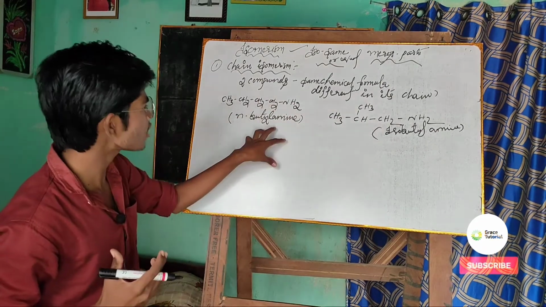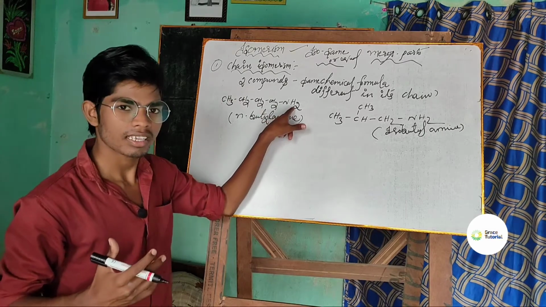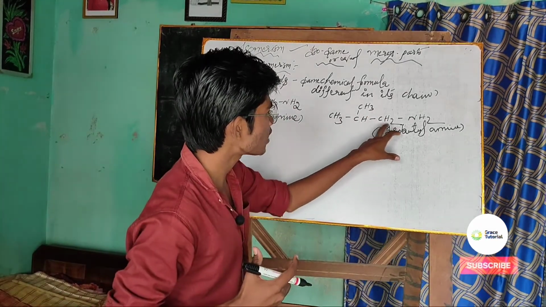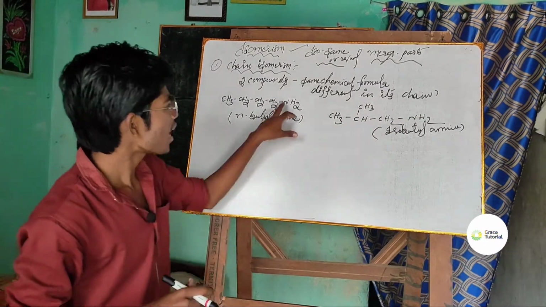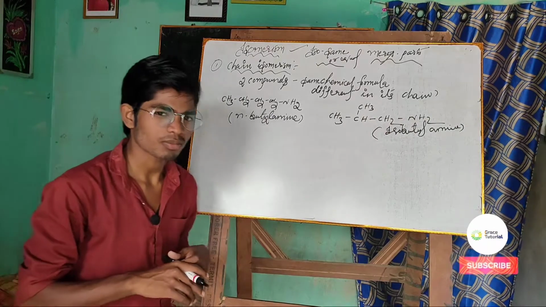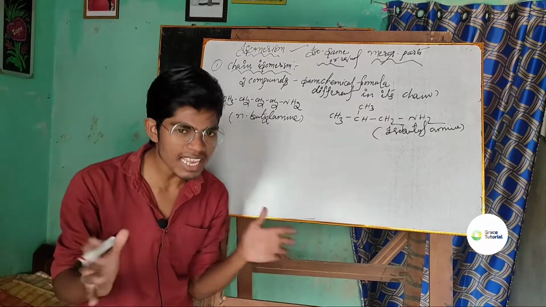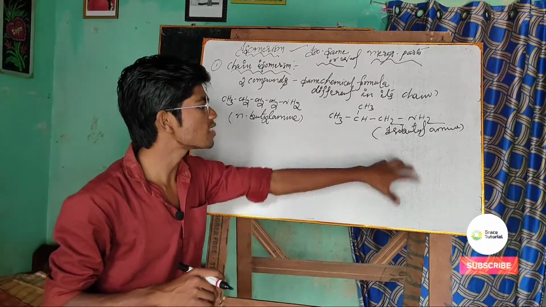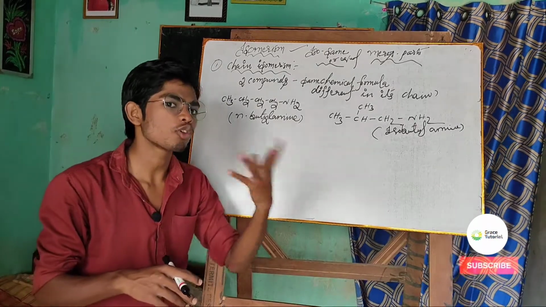How many hydrogen atoms are there? 3, 5, 6, 7, 8, 9, 10, 11. Similarly here, 11 hydrogen atoms are there. Well, 1 nitrogen atom and 1 nitrogen atom. That means the chemical formula of both compounds is the same. The name of this compound is N-butylamine and the name of that compound is isobutylamine. So what is different here? The chain structure is different.